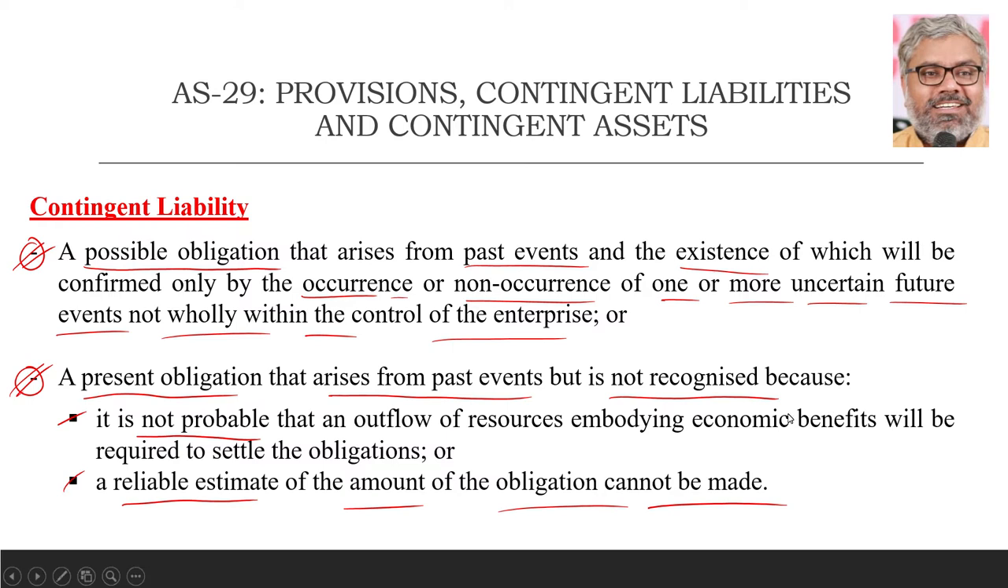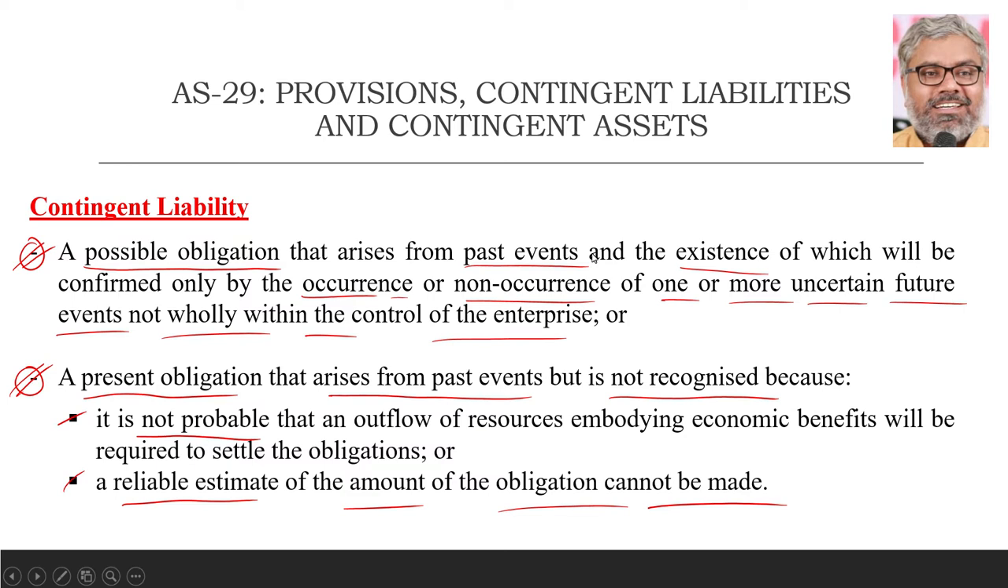That is also something which can be called a contingent liability. But basically, a contingent liability is something which is not a present obligation, which is a possible obligation, which also arises from past events. But the existence of that might be confirmed only when the occurrence or non-occurrence of one or more uncertain future events, which are not wholly within the control of the enterprise, may happen or may not happen. Because of that, whatever possible obligation arises, that is called a contingent liability.